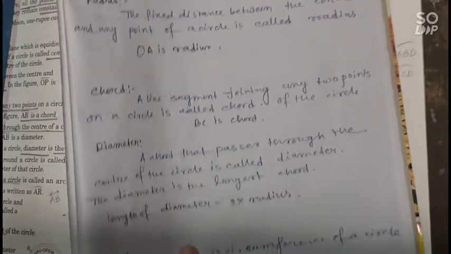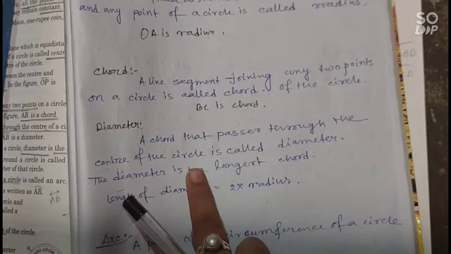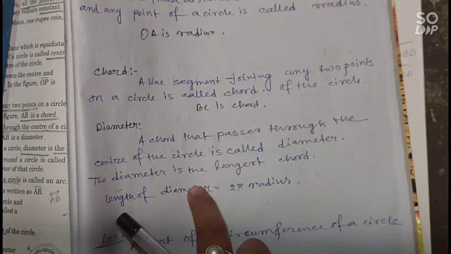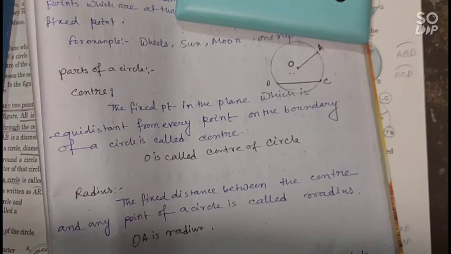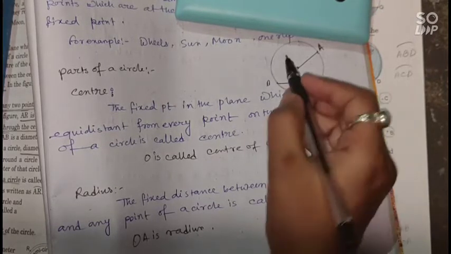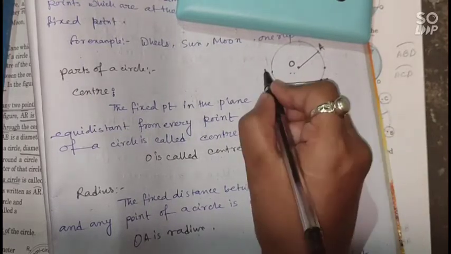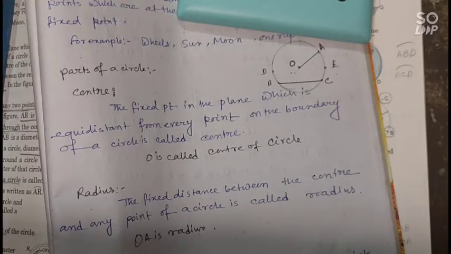Okay. Next we will learn about diameter. A chord that passes through the center of the circle is called the diameter. The diameter is the longest chord. Chord means the joining of any two points of the circle. আমরা যদি দুটো পয়েন্ট নেই, যে কোনো দুটো পয়েন্ট, সেই দুটো পয়েন্টের জয়নিং লাইনকে আমরা বলতে পারি chord.